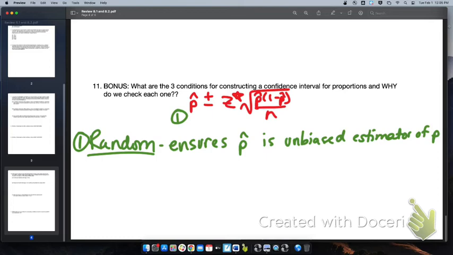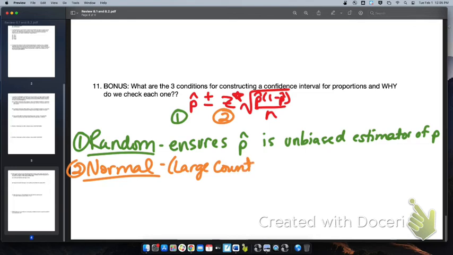The second part of the formula is the z-star critical value, and we check the normal condition for this. And just FYI, that's the large count condition for proportions. For this normal condition, we check this to ensure that we can use a z-star critical value. As we just saw in the previous problem, we need to do normal CDFs and inverse norm calculations to get z-star critical values.